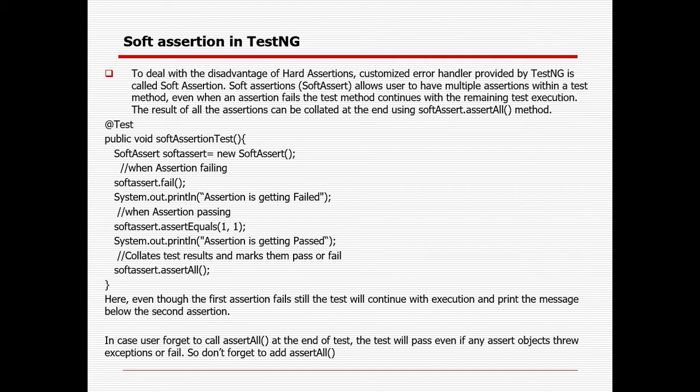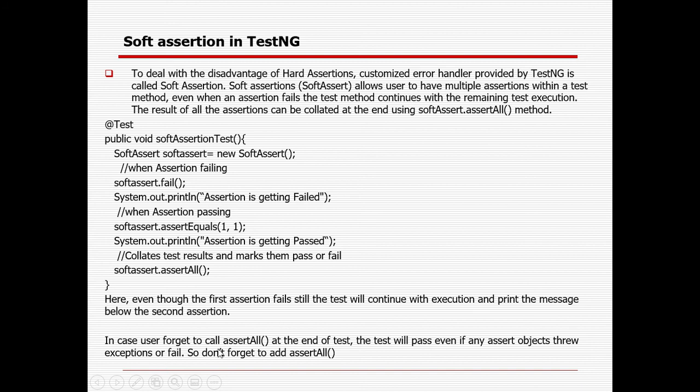So in case any particular step fails, the assertion is not matching the expected result, that will not stop the execution at that point. Instead of failing at that particular step, it will move to the remaining steps of the method. Okay, so here I have given some examples. The first assertion is failing, it is okay, but here it is getting passed. Though it is failing, it will not stop the execution of the remaining steps. And at the end of the day, you need to use the soft assert dot assert all method, right? In case you forget it, though it is failing, the overall test case will get passed. So that is the thing you need to remember.